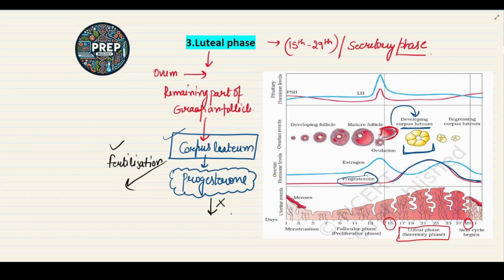In the absence of the fertilization, the corpus luteum will degenerate. As you all can see, it will decrease its size and it will degenerate and cause the disintegration of the endometrium.